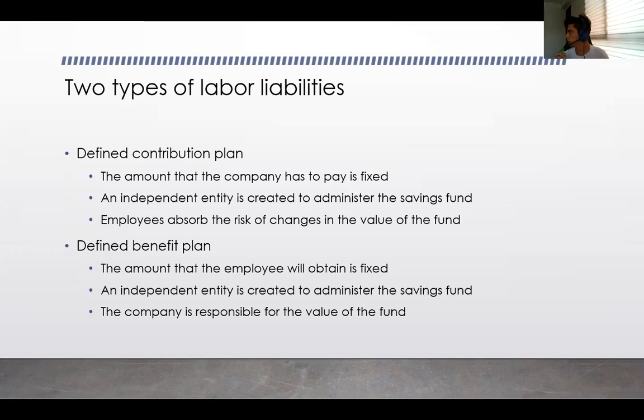So what is defined is the payment. This is the fixed amount. However, it is not clear how much that person is going to get in the end. It's not fixed, it's not defined, it is variable, right? So what is fixed is the payment, what the company pays, and the outcome, the benefit, is not defined. So this is the first characteristic of this plan.